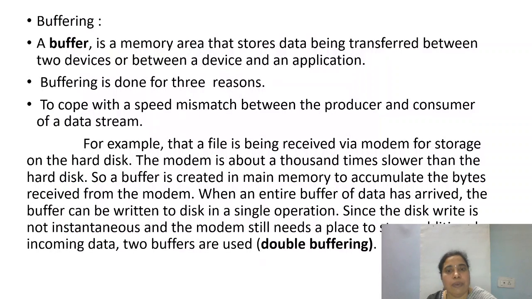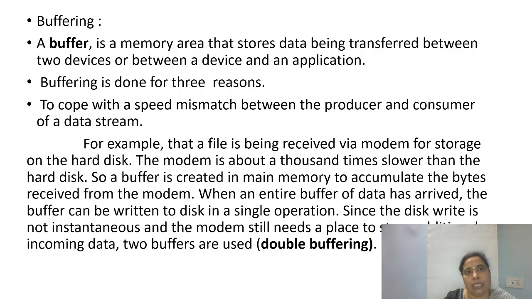And whenever we say there are devices, the speed at which these devices can communicate with the system may vary. So in order to bridge the speeds or the sizes, there is a technique which is referred to as buffering. As can be seen here, a buffer is a memory area that stores the data being transferred between two devices or between a device and an application.